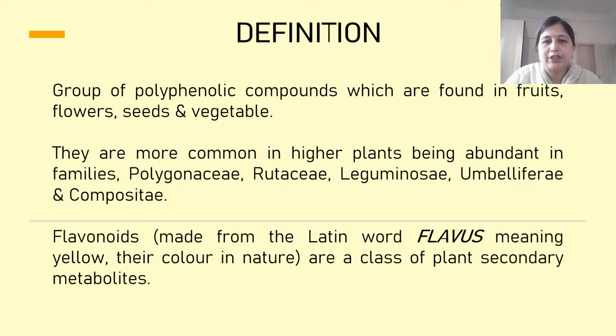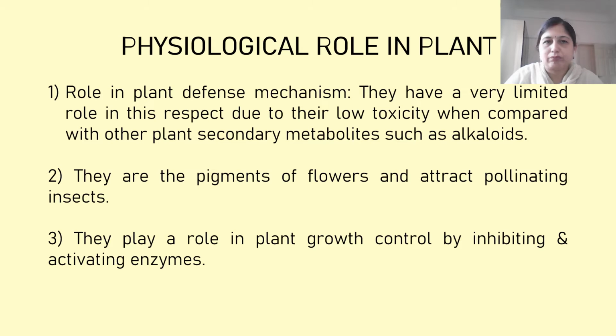as well as vegetables. And it is generally found in higher families, basically Polygonaceae, Rutaceae, Leguminosae, Umbelliferae, Compositae, etc. The main physiological role of these flavonoids in plants is that plants produce them as their own defense mechanism. Like we have our own immune system, our antibodies, in the same way plants have antioxidants in the form of flavonoids to protect them from external problems.